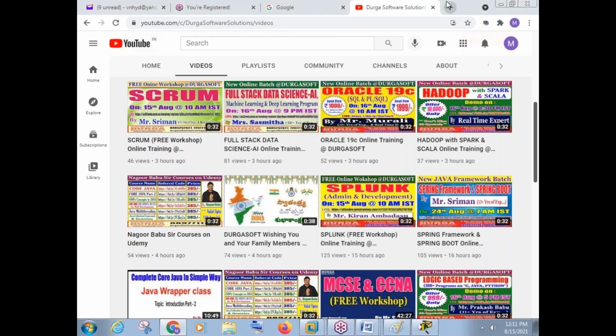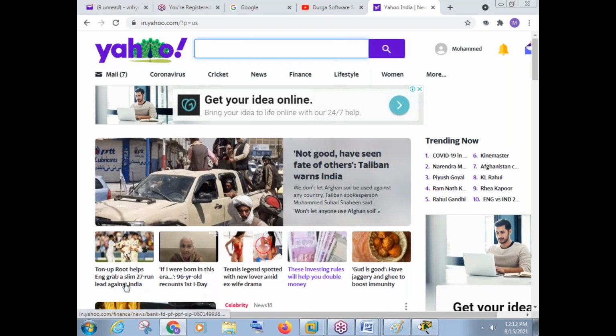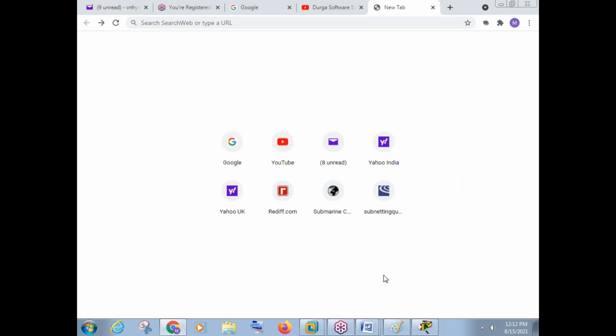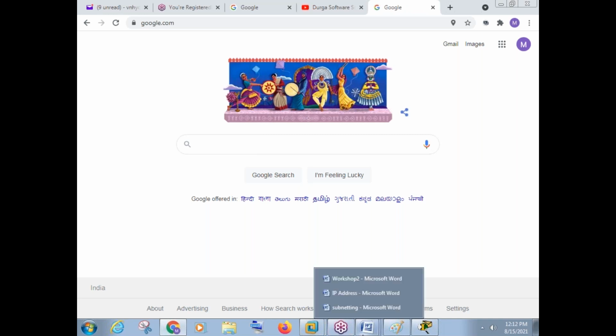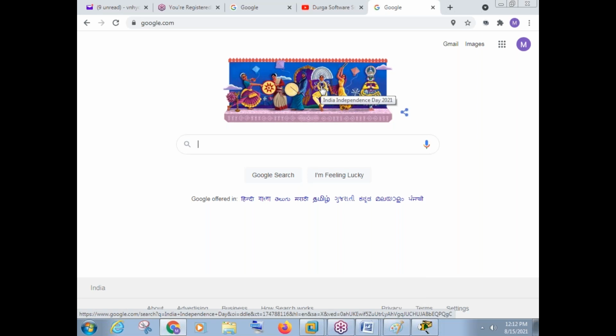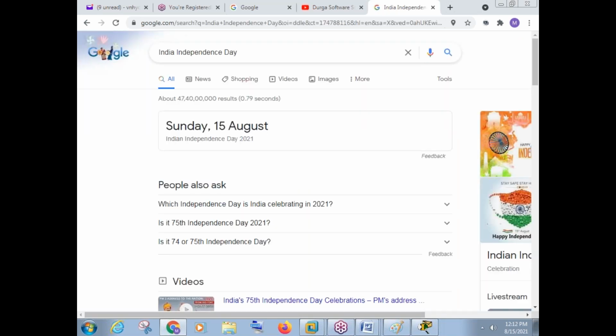Okay, if I go to a website like yahoo.com, let us see. This is yahoo.com. We have some news here, some Independence Day news. If I go to yahoo.com again after half an hour, or after 1 hour, will I see the same news there? No, because someone is making changes there. Here I can see Google has posted something about India's independence. But if I come tomorrow, will I see the same image here? Of course not. Things will be like this.